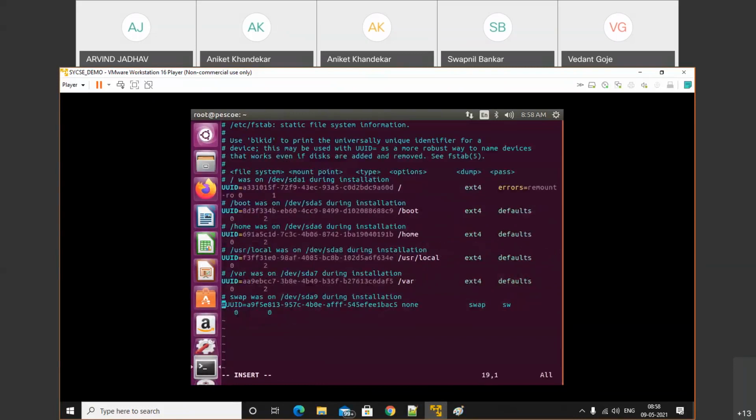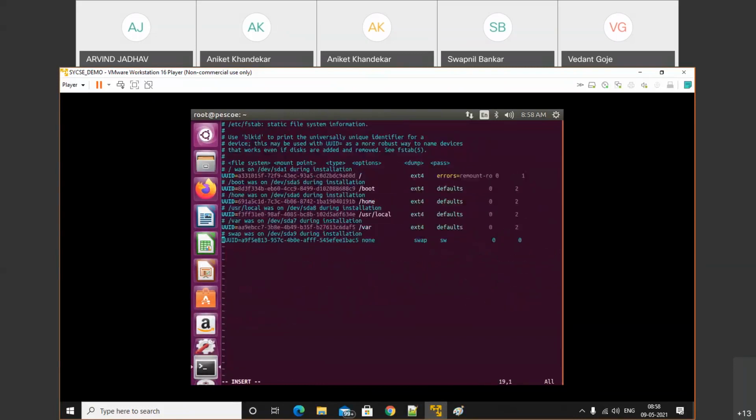At the bottom of that, swap: /dev/sda9. Mount point we need to use. So here the mount point will be swap. The file format is also swap.